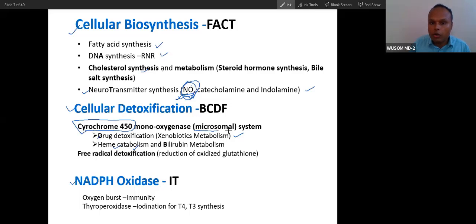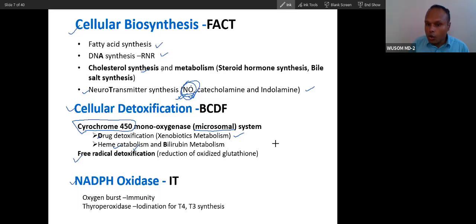This is a microsomal enzyme. This is a very, very important enzyme you will study in pharmacology. If you understand it right now, you have understood the base of pharmacology, where drug metabolism happens. Now, free radical detoxification. Free radical detoxification in RBC.